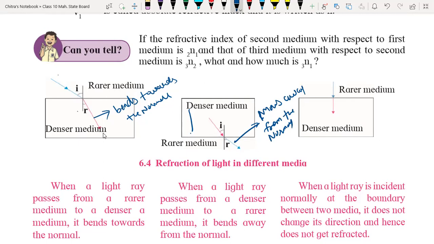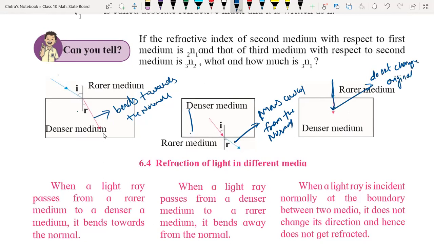And when light rays enter perpendicular to the surface from one medium to another, they do not get refracted; they do not change their original path.